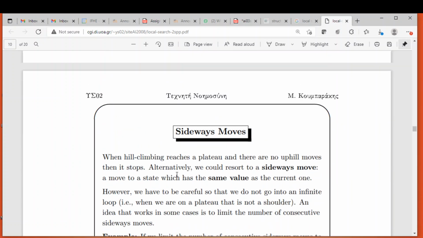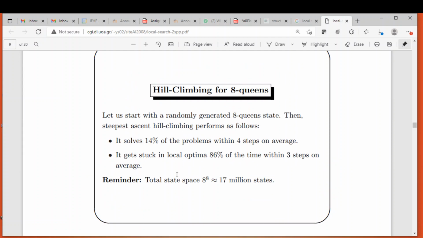In the last lecture we discussed one example case for the hill climbing algorithm. Based on that we'll be discussing one problem. We start with a randomly generated 8 queen state, and then the steepest ascent hill climbing performs like this. This is the very basic version of hill climbing.